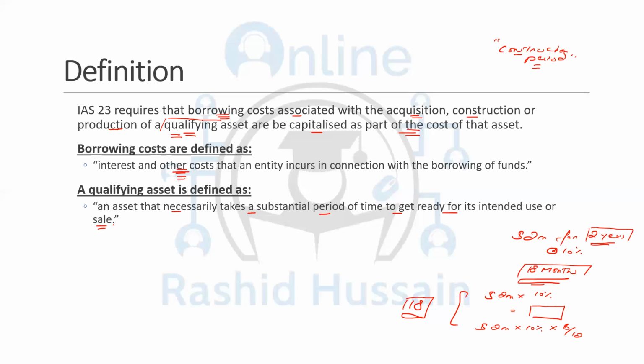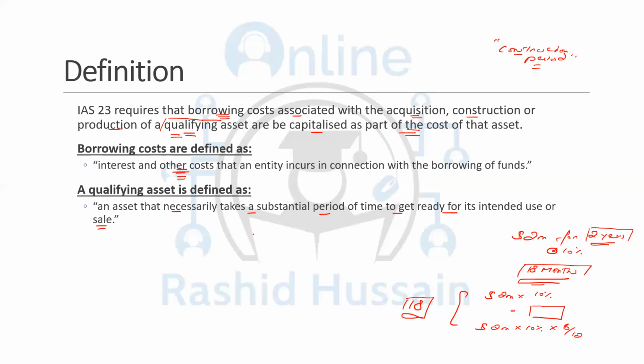Now, we are living in the 21st century and things are getting more modern nowadays. Like, I was just looking at some reports from China. They have built a multiple-floor building within days. They made a hospital overnight. So there's no definition of the substantial period nowadays. Things are getting more and more advanced. So what does this substantial period mean? 6 months, 8 months, 10 months, 12 months? No, there's no definition of the substantial period of time.